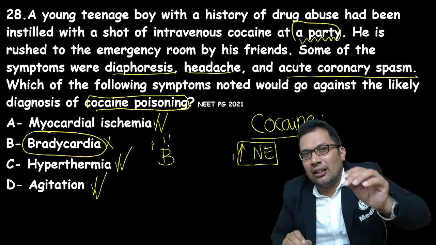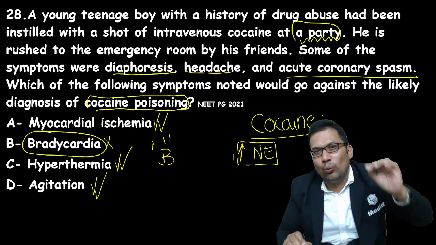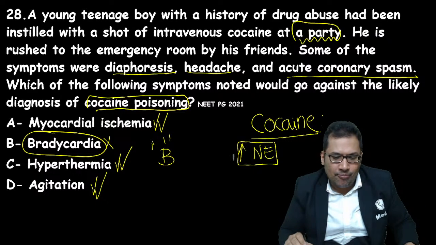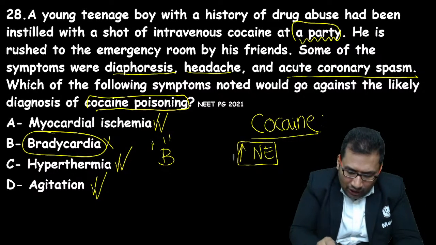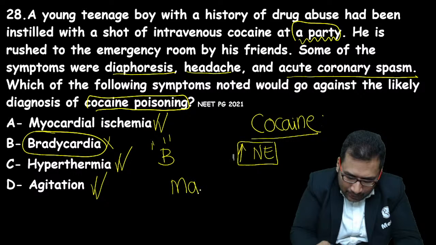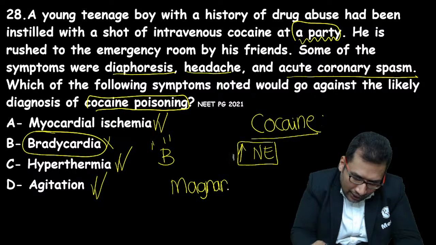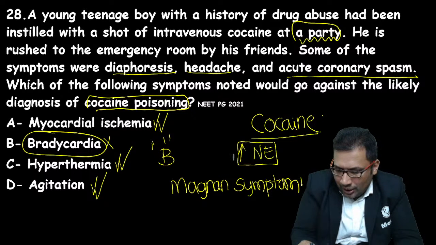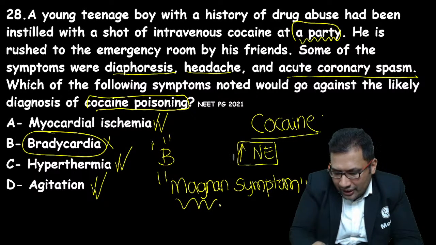Remember, cocaine is also known as white lady. White lady is cocaine. Okay. And in cocaine, you will see one very important symptom, the Magnan symptom. What is Magnan symptom? Can you answer this?